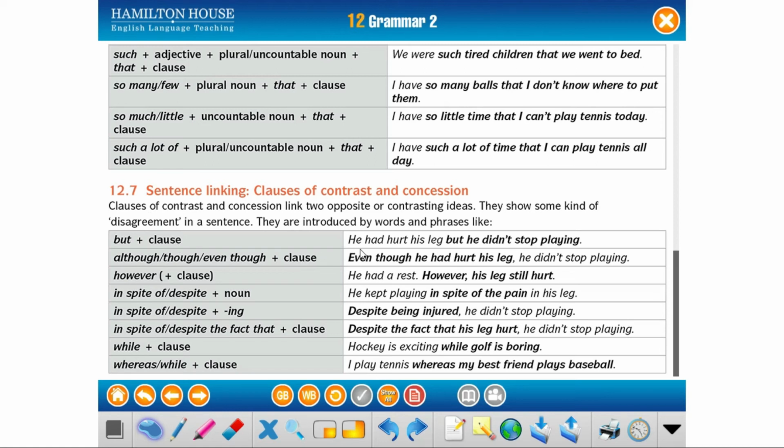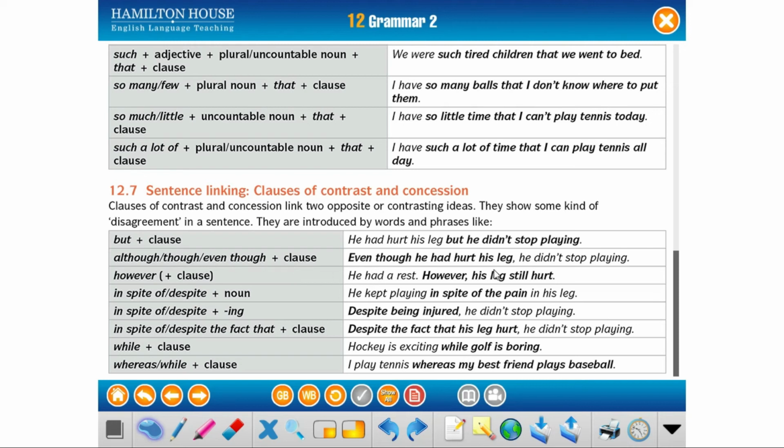Like, he had hurt his leg, but he didn't stop playing. It's the contrast because almost all people would stop playing. Then we have although, though, even though, plus a clause. We can use any of these three.